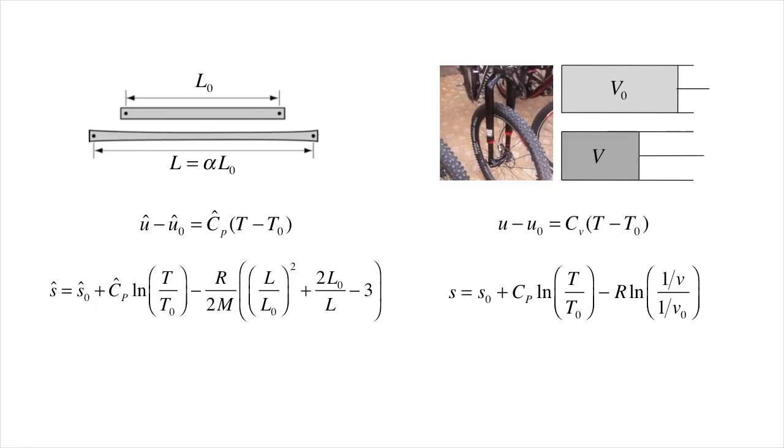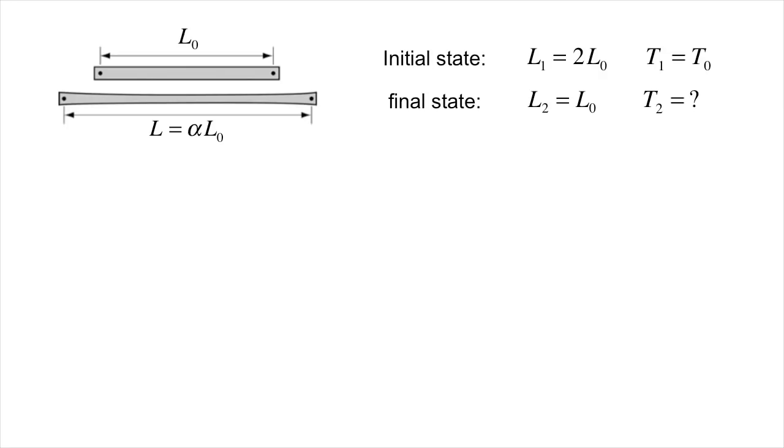which can drive heat flow and thus act to convert work to thermal energy. To see this played out, imagine a rubber band that has been previously stretched to twice its unstrained length and allowed to come to equilibrium with the ambient temperature. Imagine we quickly, meaning adiabatically, but reversibly, allow the rubber band to contract to its normal length. What happens to the temperature?